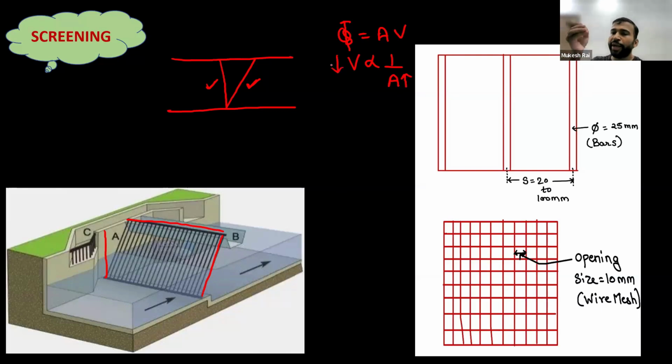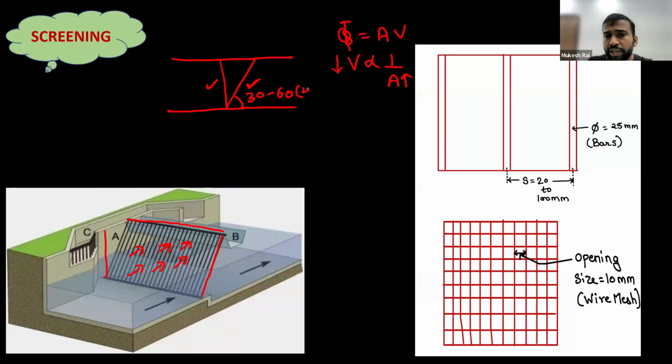And we are trying to reduce the velocity of the water before the screen. Why? To remove all the floating matter with higher efficiency. That's why we always try to install the screen in an inclined manner at an angle of 30 to 60 degrees.